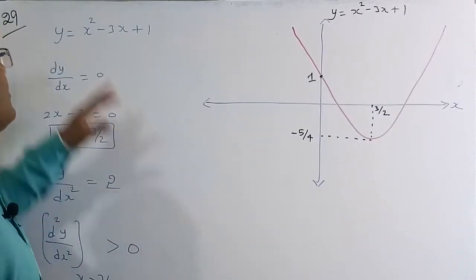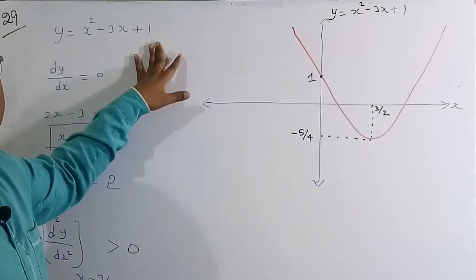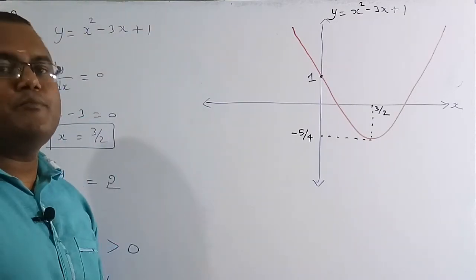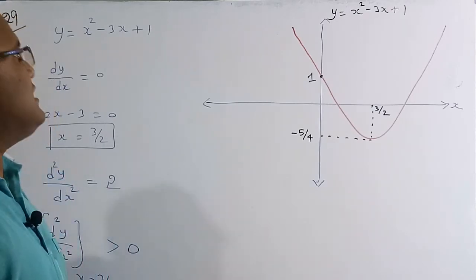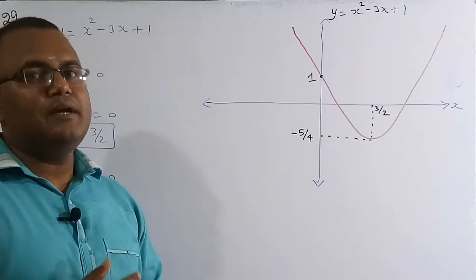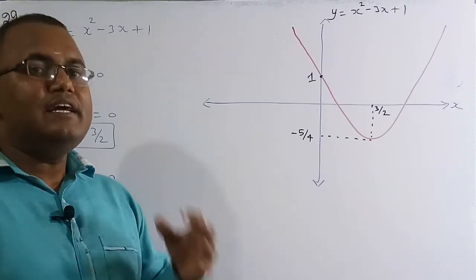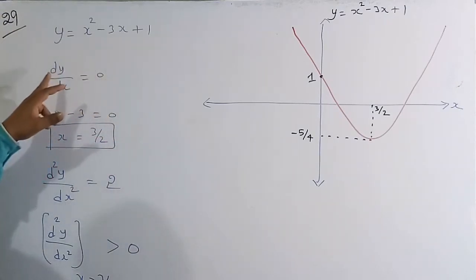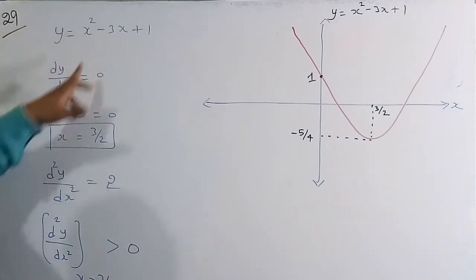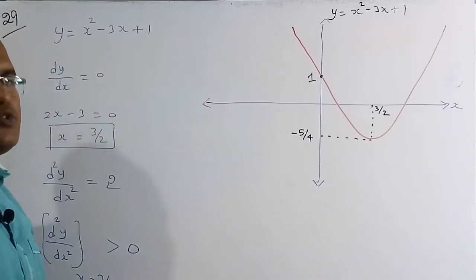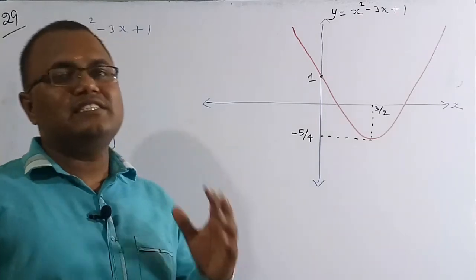So let's solve this numerical. In the question there is a function y equal to x square minus 3x plus 1. For this function we have to find at what value of x there will be a minimum point. First you have to differentiate y with respect to x, because by using that we find the stationary points. So dy by dx equal to 0. If you do dy by dx, we get 2x minus 3 equal to 0. Solving this, we get x equal to 3 by 2. So only at x equal to 3 by 2 is there a stationary point.